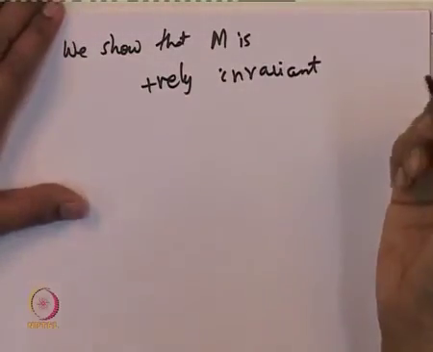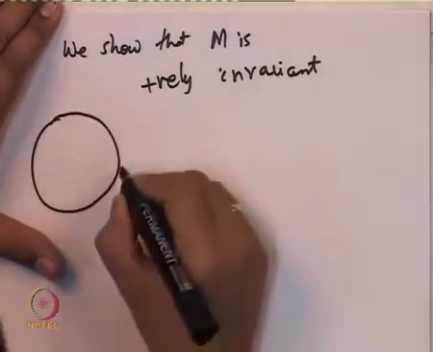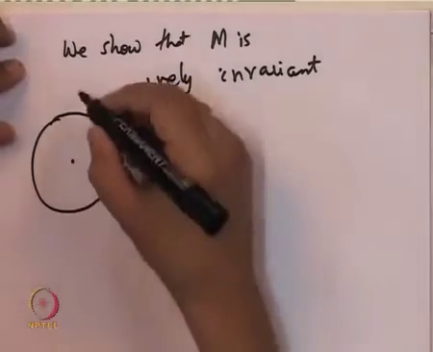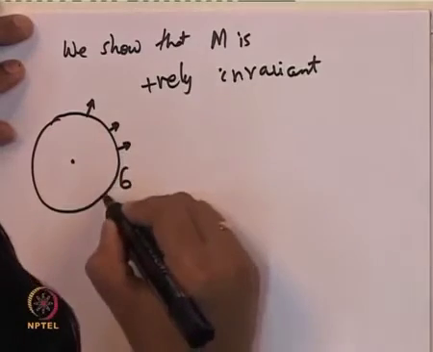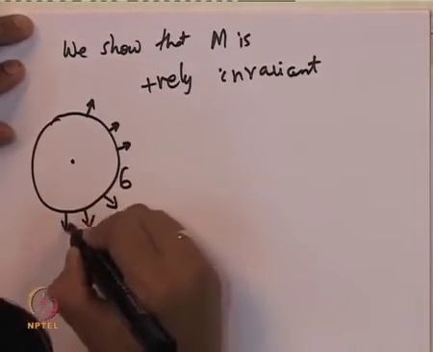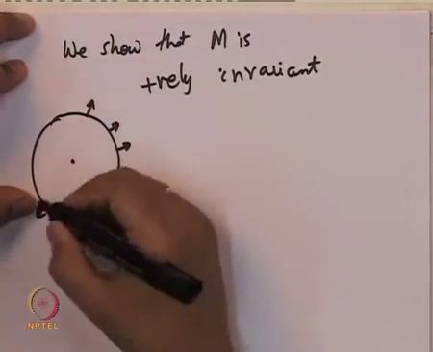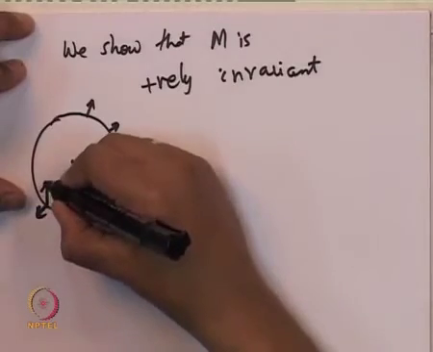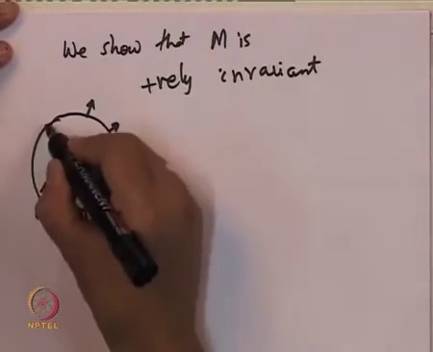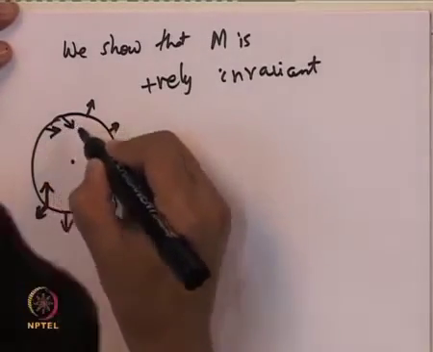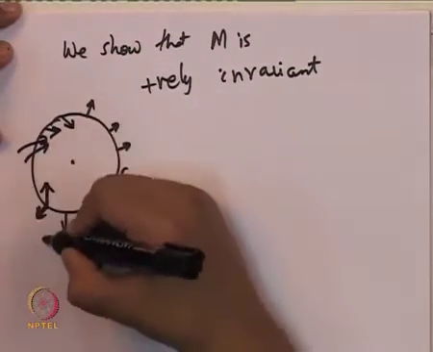So how can we show that this set M is positively invariant? What we will do is take the circle of radius 6 and check that the vector perpendicular to this boundary, directed outward like this, and its inner product with the vector field. If at every point along the boundary this vector field is directed inwards, it means that all the trajectories are coming inwards.